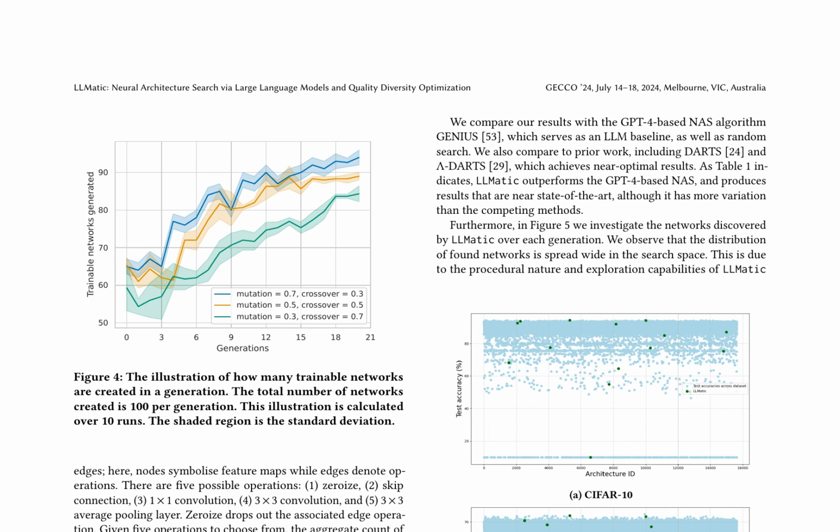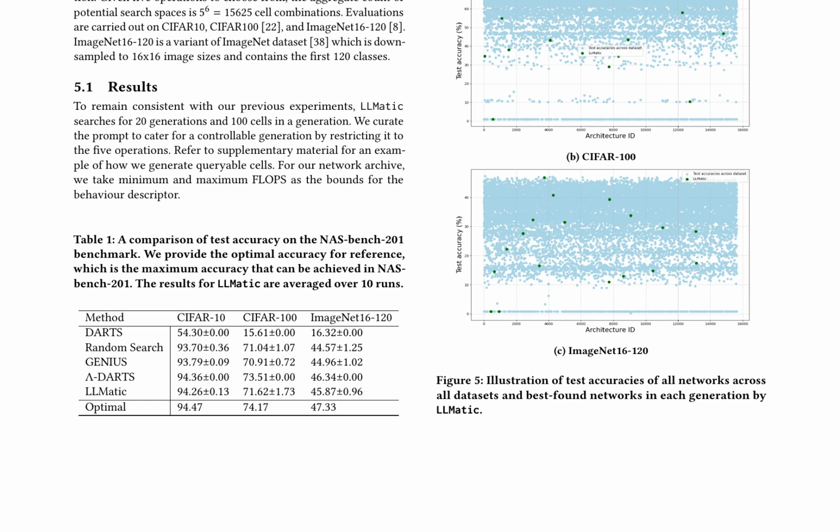Experiments were conducted on 3 image classification datasets: CIFAR-10, CIFAR-100, and ImageNet16-120. LLMatic was compared to several baseline methods, including random search, DARTS, lambda DARTS, and GENIUS, a GPT-4-based NAS algorithm. The results show that LLMatic outperforms the GPT-4-based NAS baseline and achieves near state-of-the-art performance, although it exhibits more variation than competing methods.